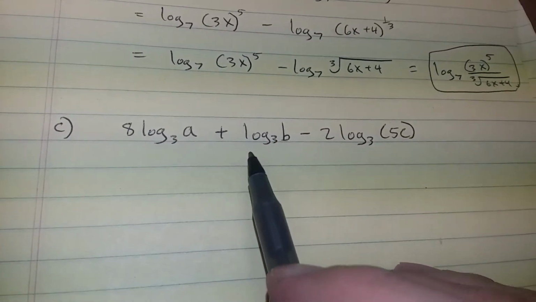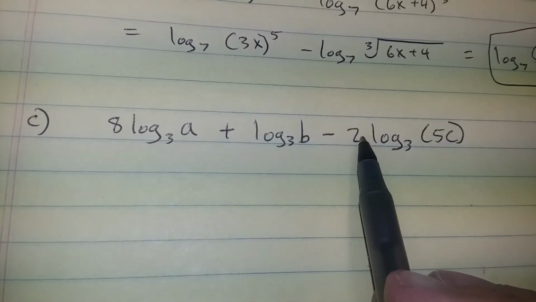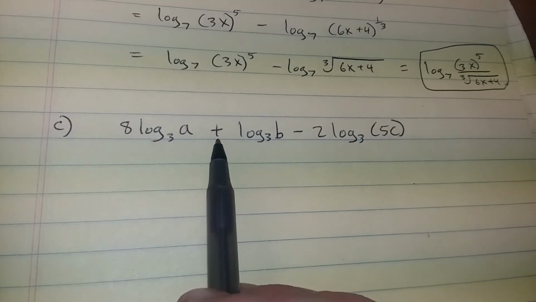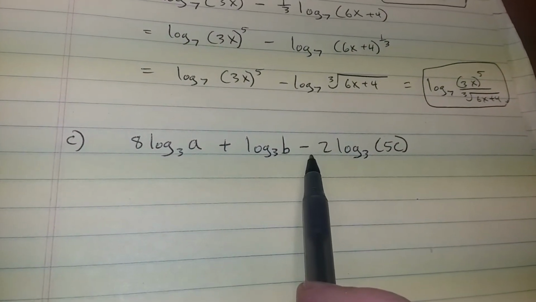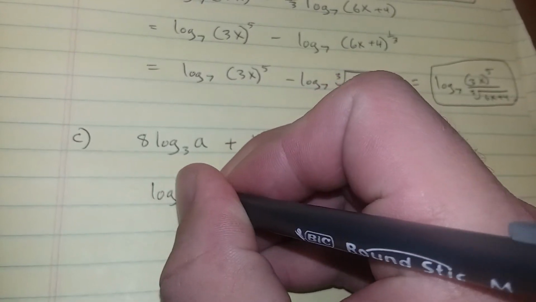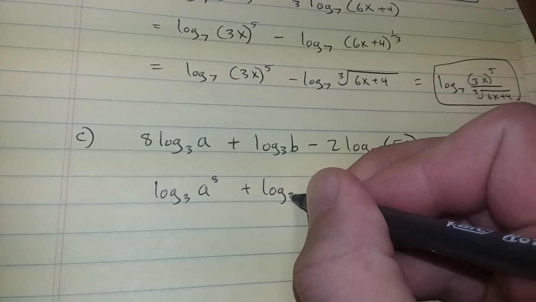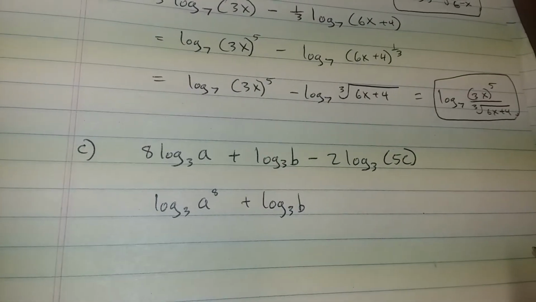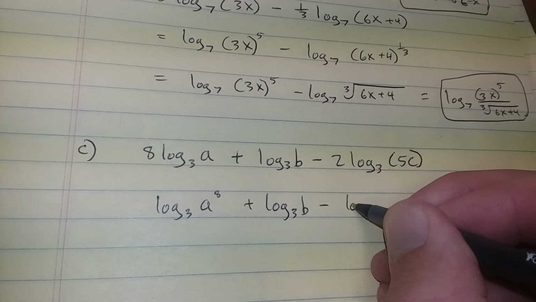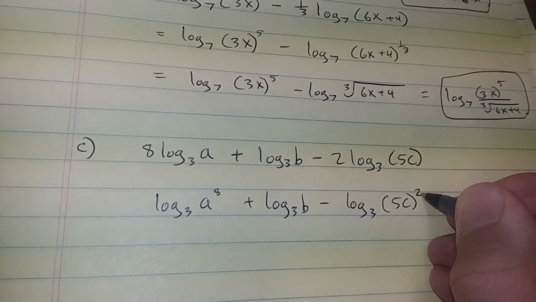Next one. Okay. So now we have addition and subtraction. So we're going to use both the product and the quotient rule. First of all, we have to use the power rule though. We have log base 3 of a to the power of 8 plus log base 3 of b minus log base 3 of 5c squared.